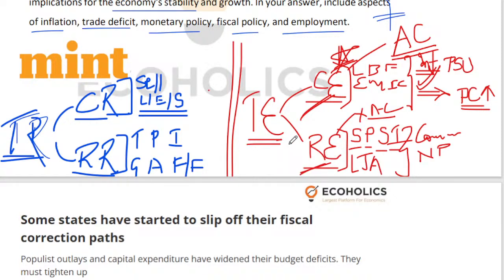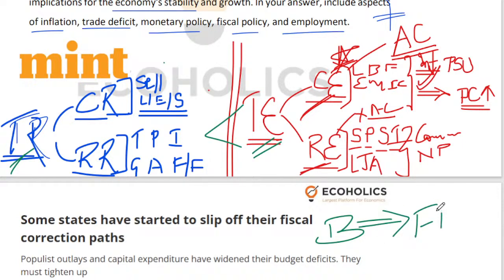Now let us take one step ahead. See, ideally speaking, you have to be able to take total receipts and match them with total expenditure. But many a time what happens is that total expenditure is greater than total receipts. Many a time this happens. So as a result you need to borrow, right? That borrowing is essentially referred to as your fiscal deficit. What is fiscal deficit? It indicates the borrowing requirement of the government.